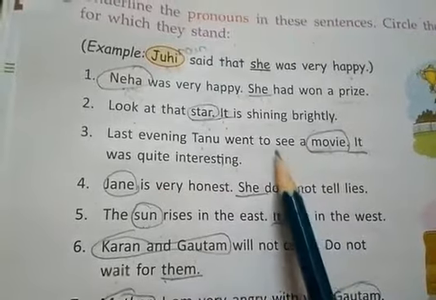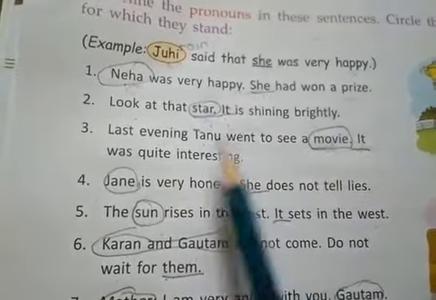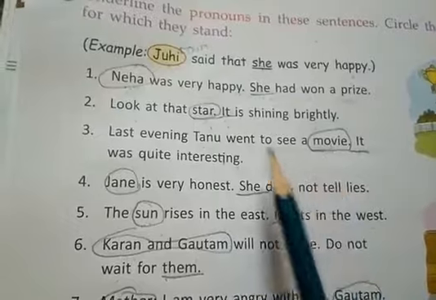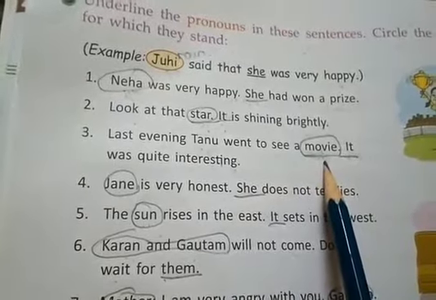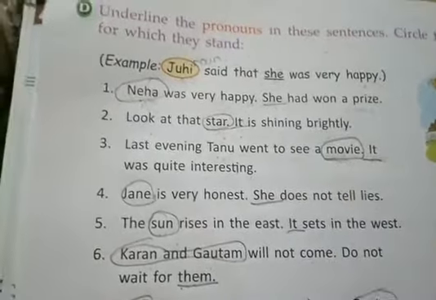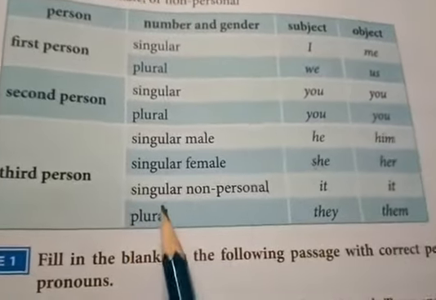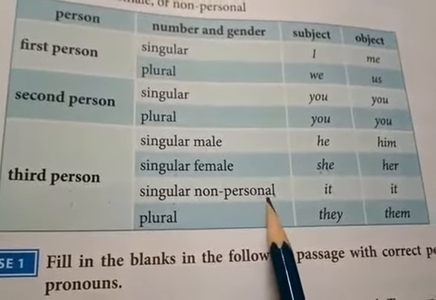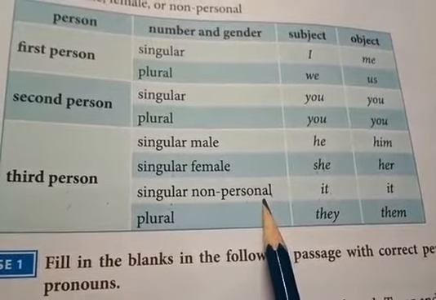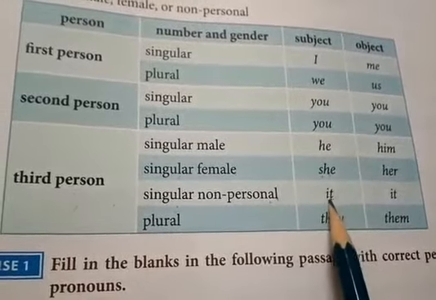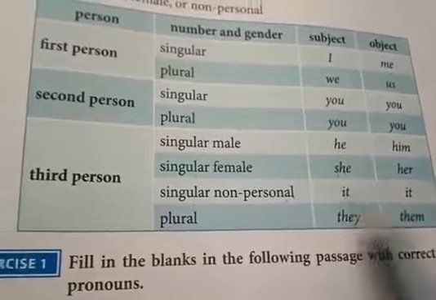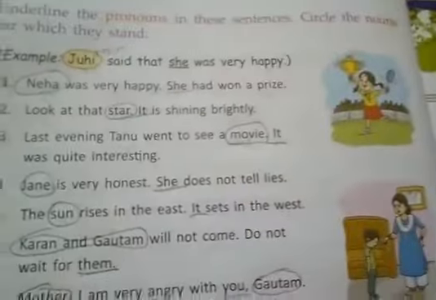You all are listening, so you are the second person. We are talking about Tanu, who went to see a movie, the third person, and the object. So third person, singular, non-personal, so it is it.